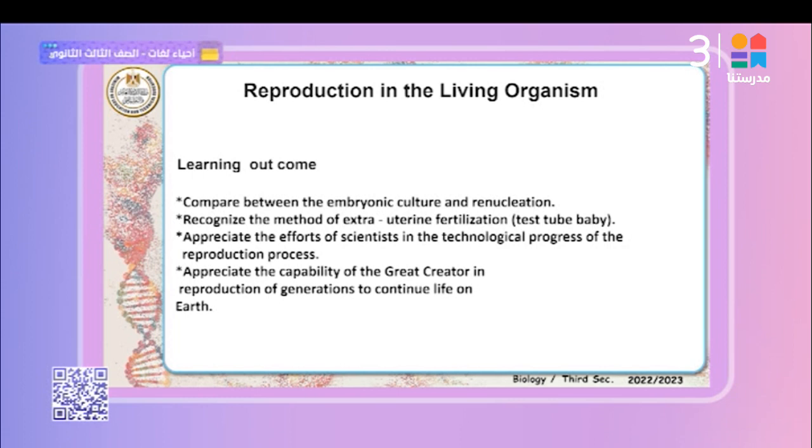Appreciate the effort of scientists in the technological progress of the reproduction process. Appreciate the capability of the great Creator in the reproduction of generations to continue life on Earth.